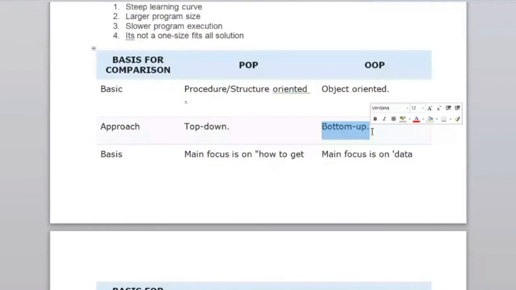There is no concept of inheritance in procedure-oriented programming. But in object-oriented programming, inheritance can be achieved.